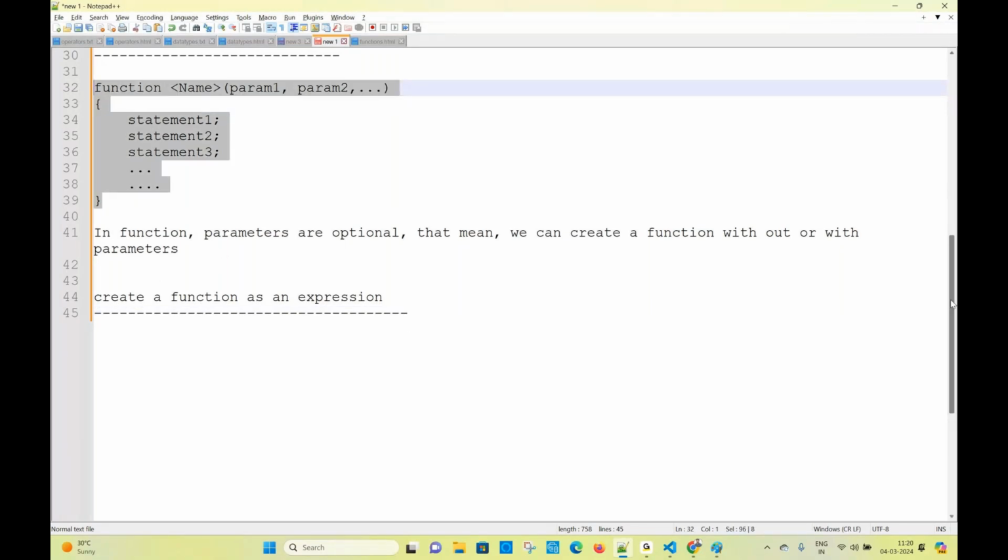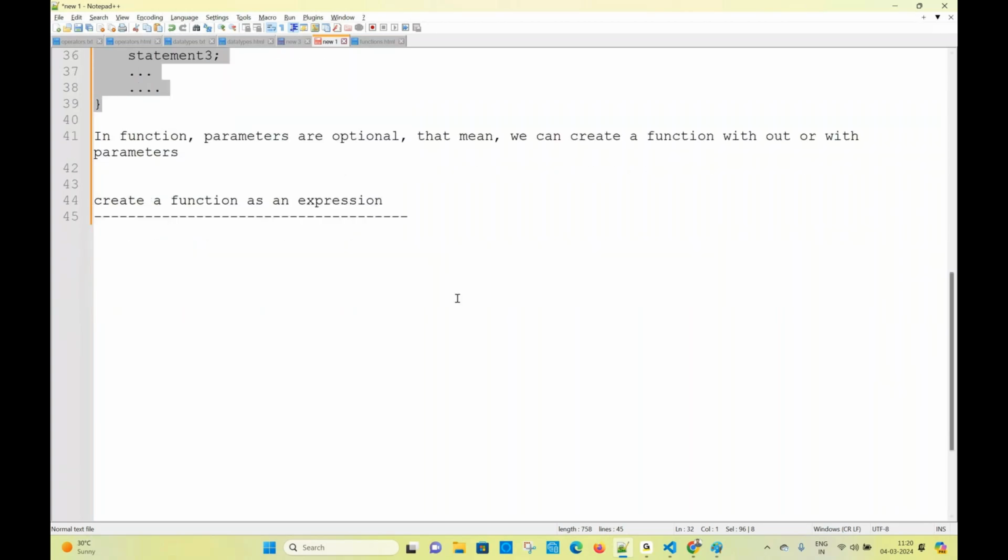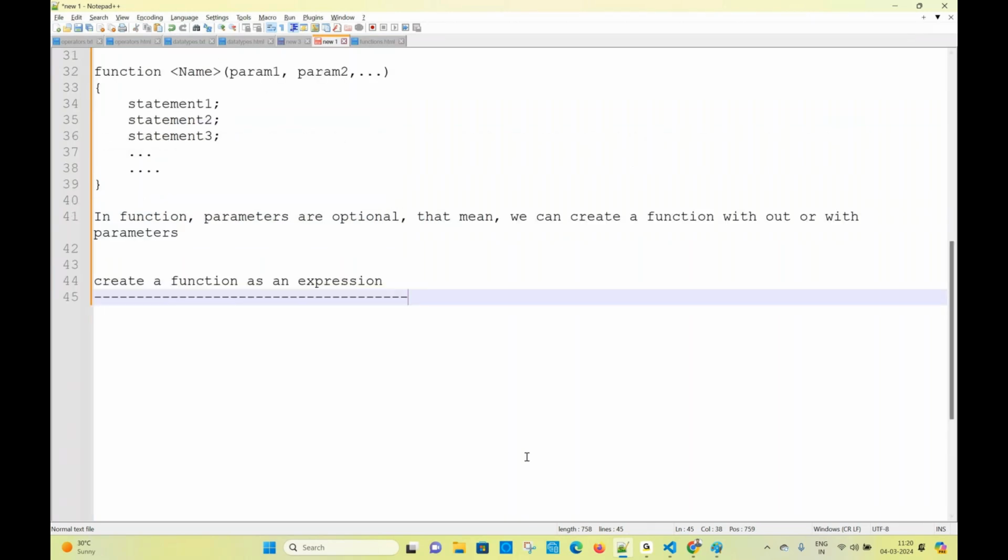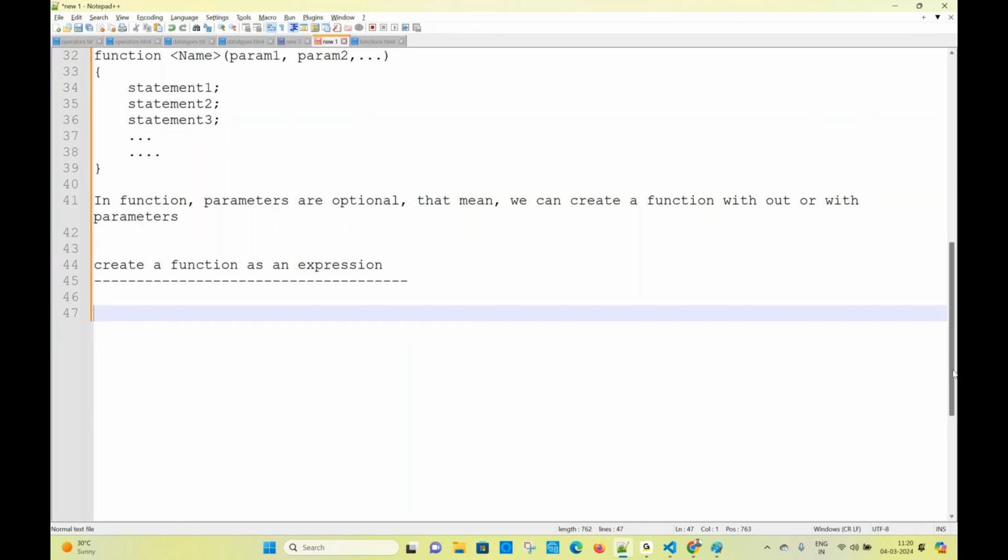In JavaScript, I have a second way, function as an expression. How do I create the same function? All of you watch it carefully. Don't write, try to watch me. I am writing the function as an expression. Syntax: const. Don't write anything, just watch me.